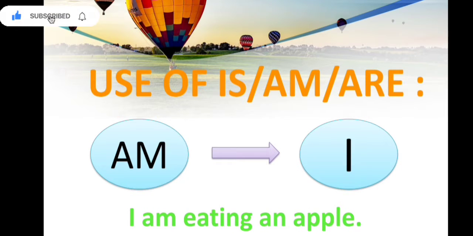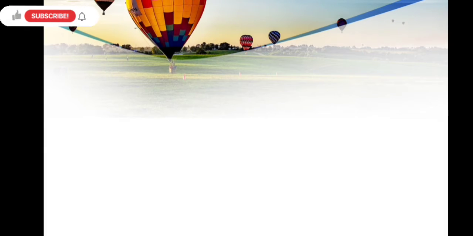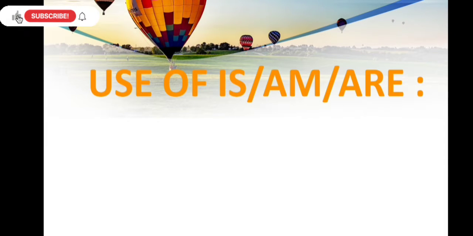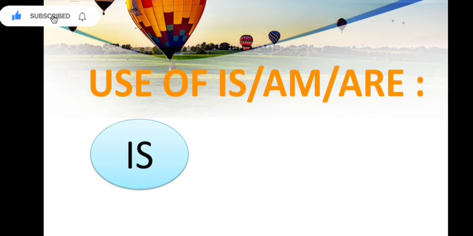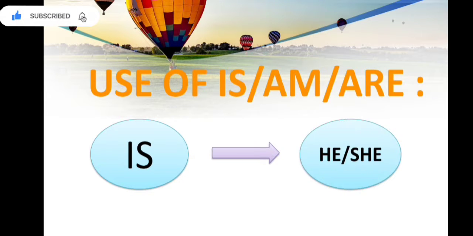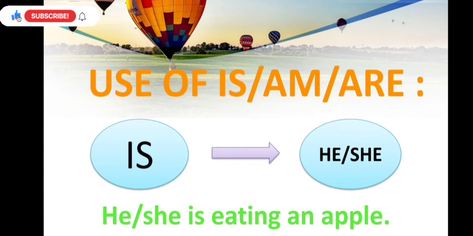You can see in this sentence we have used am and the ing form of eat. The next one is use of is. So we will use is with he and she. Okay, we will use is with he or she and the example is, he or she is eating an apple.